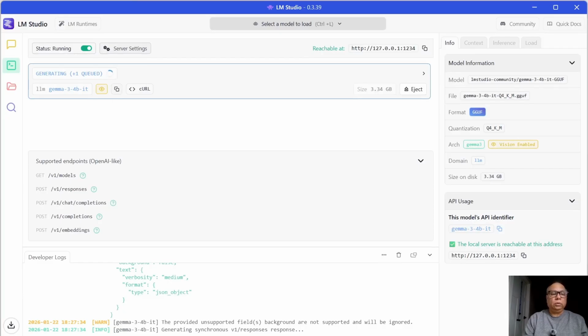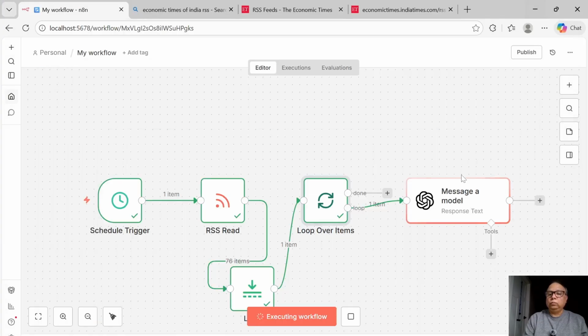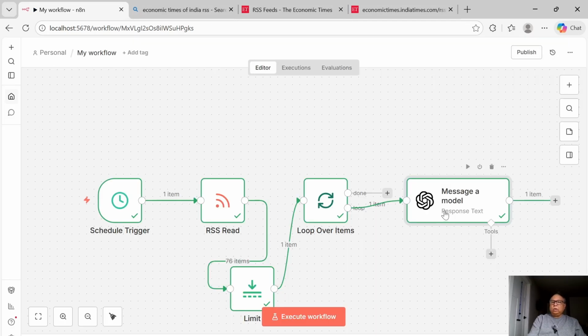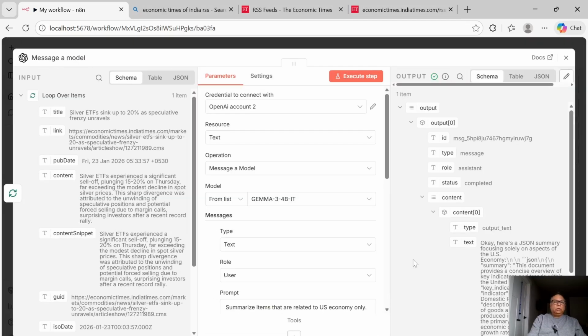It is still working through it. Okay, so it has worked. It apparently has completed the job. Let's see what is the output here.